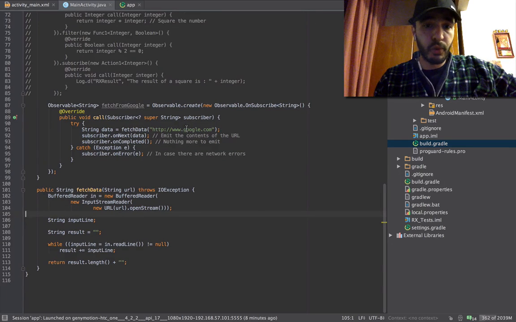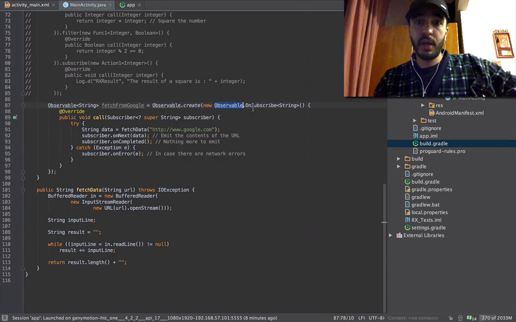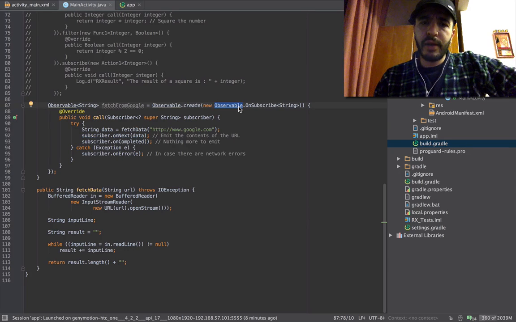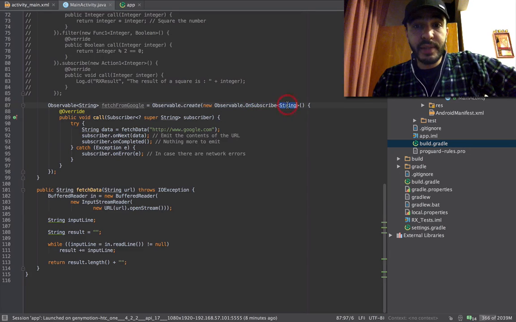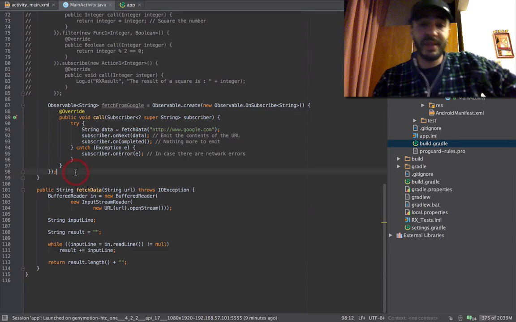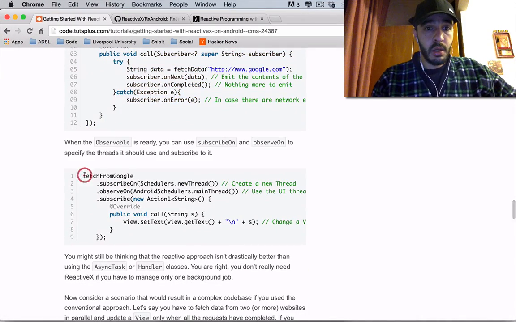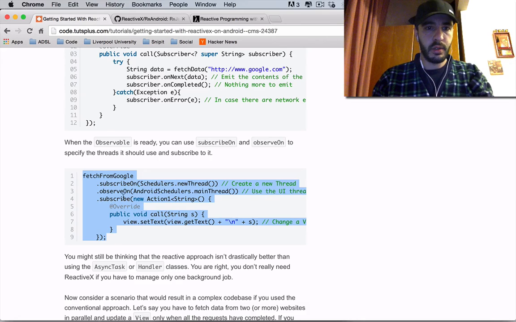So this is fetch from Google. It creates a new observable, so we're feeding it back to an observable object. It takes an anonymous inner class. It takes a callback. Observable.onSubscribe takes a string, subscriber, string, subscriber. This is your object that you're going to call. This is whoever is going to subscribe later. You call the onError before they arrive, so that when they arrive, they know what to receive, which is coming here. This one. Okay, the observable is ready.